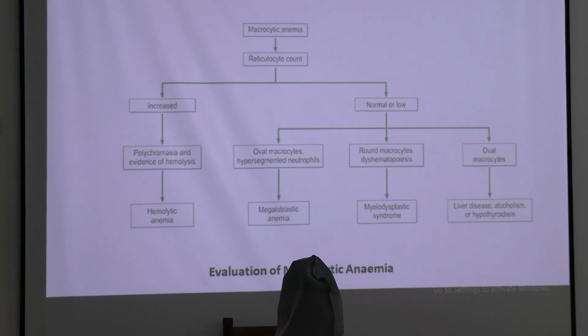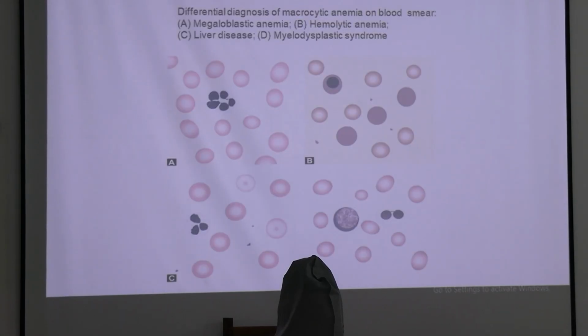If we find round macrocytes as well as dyshematopoiesis, we will diagnose the case as myelodysplastic syndrome. And if we find only round macrocytes, then it may be due to liver disease, alcoholism, or hypothyroidism. So the differential diagnosis of macrocytic anemia on blood smear, as we can see in the images: this is an image of megaloblastic anemia. See, these are hypersegmented neutrophils.